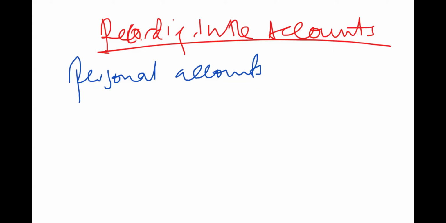Now, the rules that we are going to use for personal accounts. When it comes to personal accounts, these are going to be accounts for persons. The general rule is that, for these personal accounts, someone is going to be receiving because they are accounts for persons.